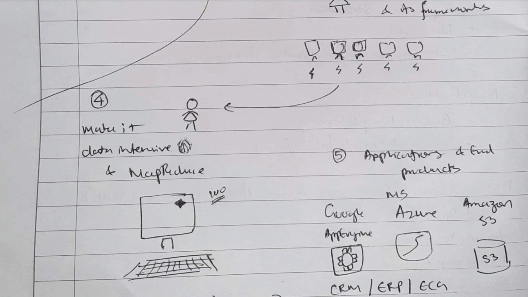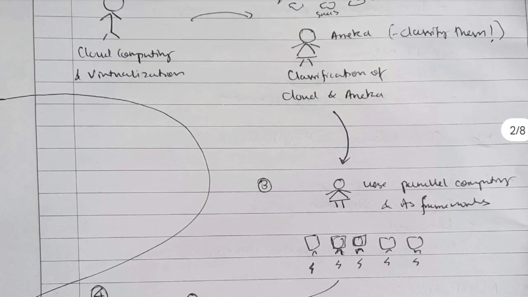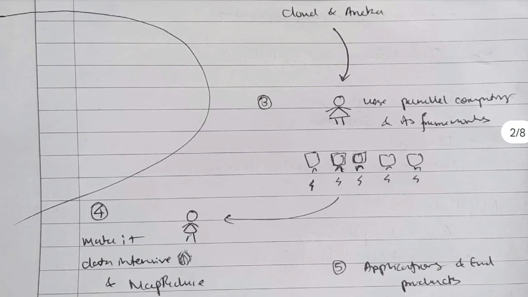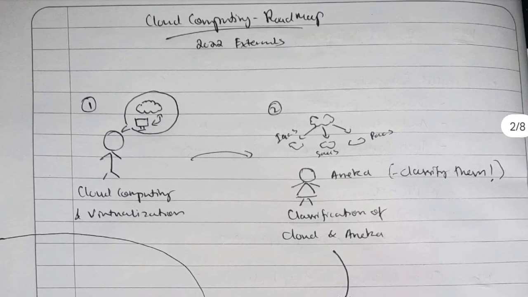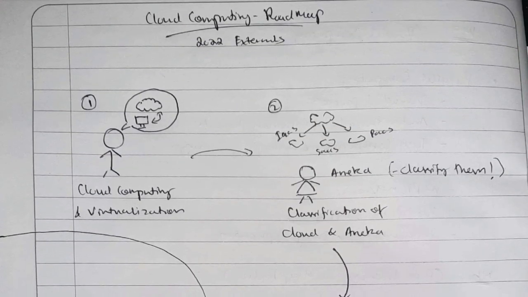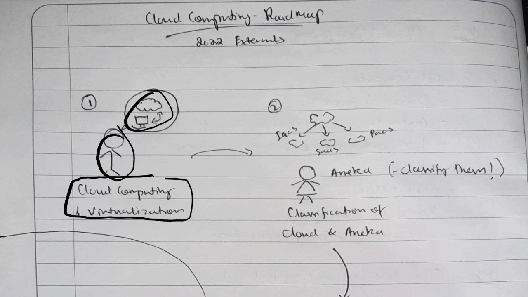So you need to know these 5 topics, and what each module represents. If you know it already, then it's okay. If you don't, you can remember the topics in this story form. There was a boy who was thinking of integrating the cloud with the computer, how to integrate the cloud with the computer and virtualize the concepts. That's the first module, cloud computing and virtualization.